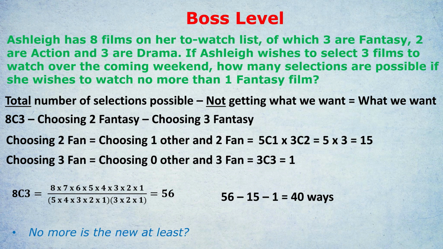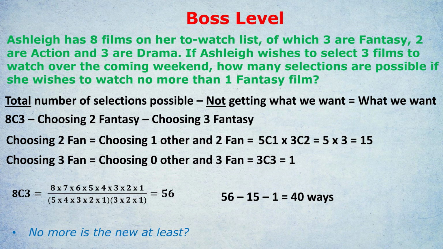I haven't written this down, but 0 fantasy films means that all 3 that we picked were other. 5 choose 3, 5 other films in total, and we're picking 3 of them. Let's do that in my head. 5 choose 3 is 10. So that's 10 ways of watching 0 fantasy films.